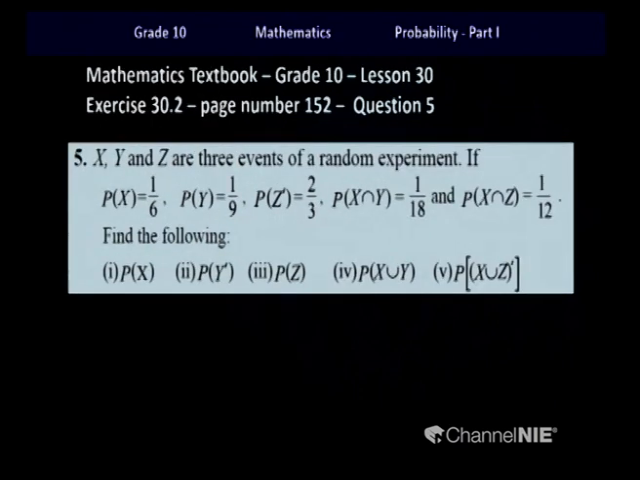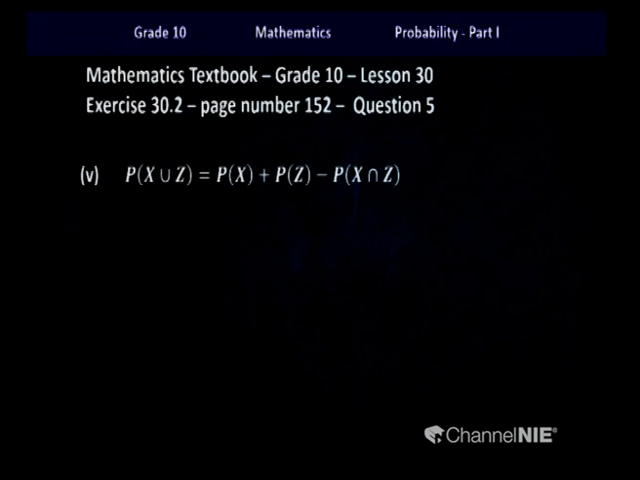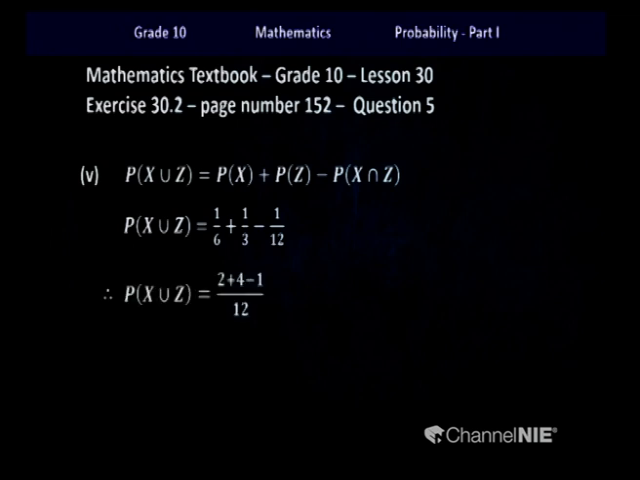Let's look at the last part of the question. We are asked to find the complement of the event of X union Z. But children, we don't know the value of the event of X union Z. So therefore, we first of all have to find out the value of the probability of X union Z. Here children, we can use this formula and find the probability of X union Z. We know the values P(X) to be 1 over 6, P(Z) to be 1 over 3 and P(X intersection Z) to be 1 over 12.